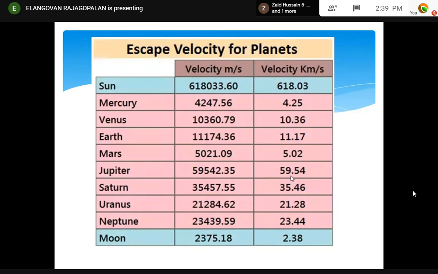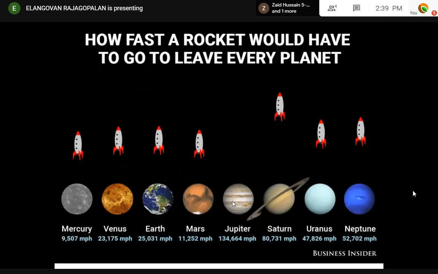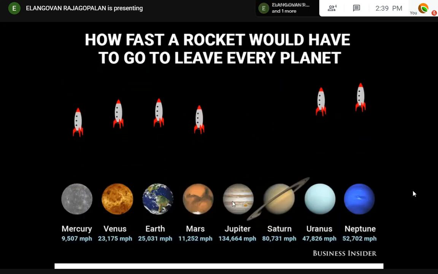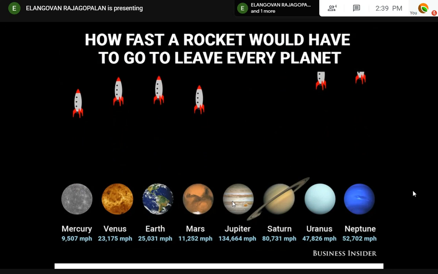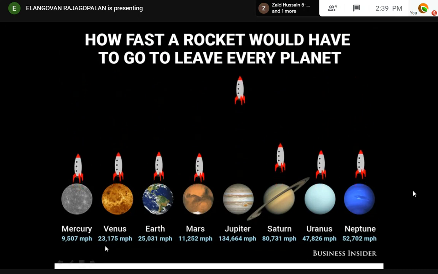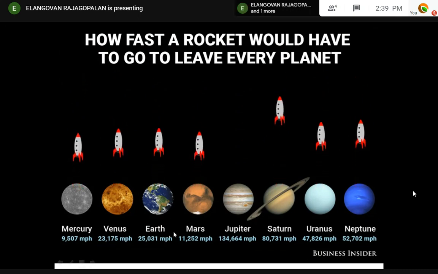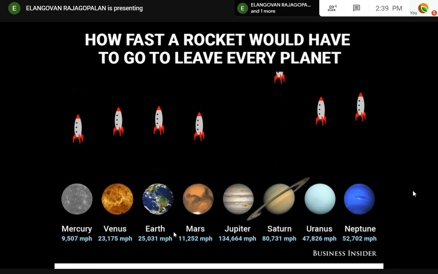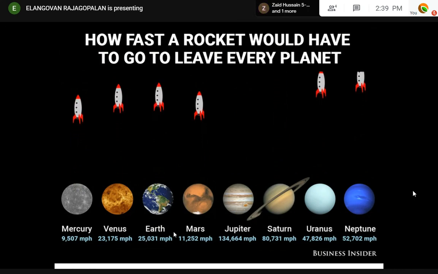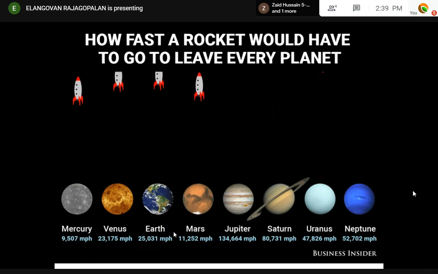So Jupiter's is higher, so you need more propulsive force to take off from Jupiter, because it is around 60 kilometers per second, compared to Earth's 10 kilometers per second. I always believe in animation, then only you understand better. You see that Jupiter requires 1.3 lakh miles per hour to escape, but on the Earth it is just 25,000 miles per hour. So this is the different escape velocity from different planets.